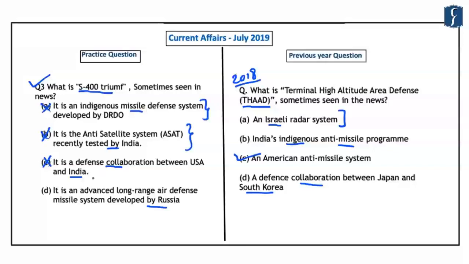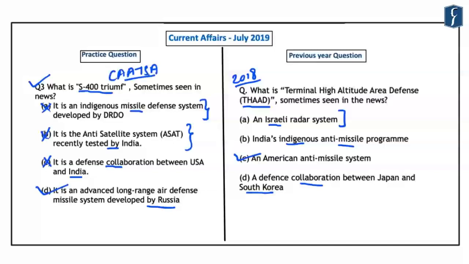So the correct answer here is that it is an advanced long-range air defense missile system which has been developed by Russia. And in this context, India is trying to acquire this missile defense system which has been developed by Russia. However, this move of India has been opposed by the United States of America. And the US has cautioned India that the S-400 deal could attract sanctions under the Countering America's Adversaries Through Sanctions Act, or the CAATSA Act.